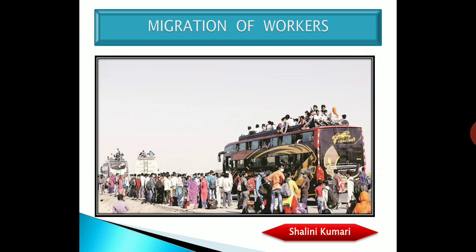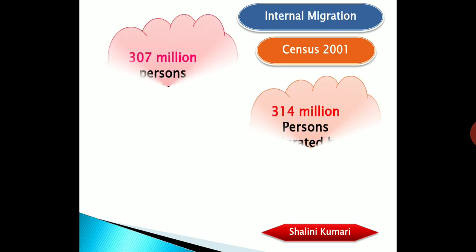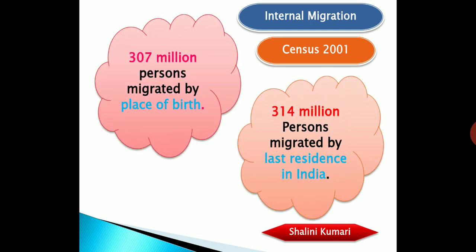Let's see again a picture to show the real status of these migrants all over India, not only in Kerala or not only in Punjab, but in the entire India. You will find the same situation because every state is having so many migrants over there. Now you can see internal migration according to the census 2001 report. Now let's see what the reports are saying. It is saying that there are 307 million persons migrated by place of birth.